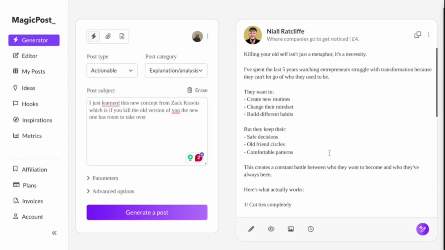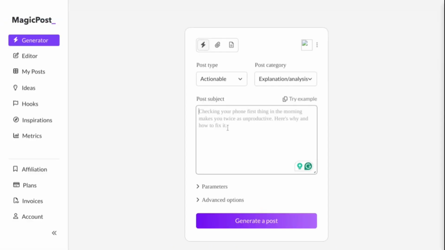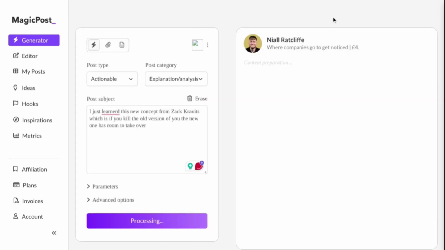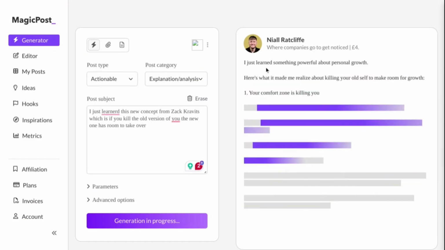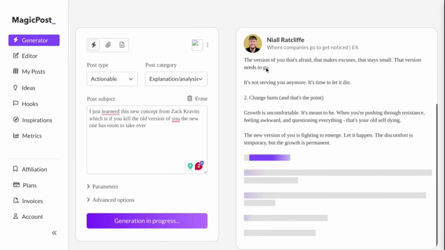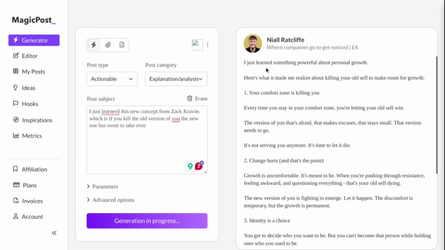Now I want to show you something else before doing that, but yeah, I just want to show you another individual or creator's writing style, right? As you can see, this is the actual individual that you're copying the writing style from. And I want you to see the difference in writing style, and in a sense how accurate the AI is when it comes to mimicking the individual's writing style, right?